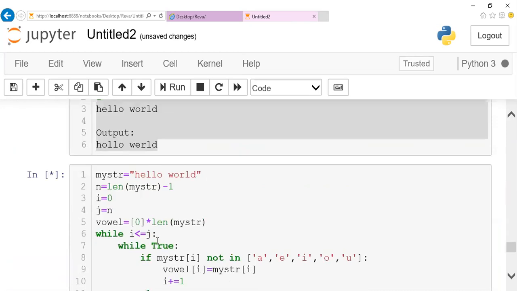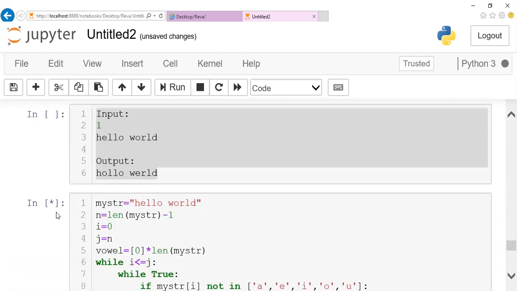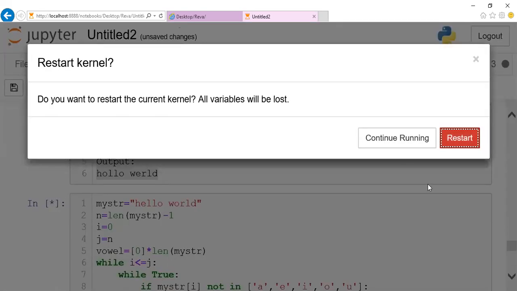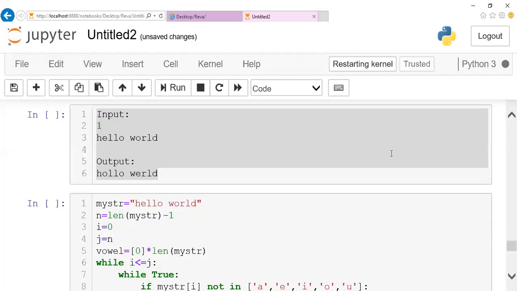Something is going infinite, I believe. It's not executing. Just give me a minute. It is not executed, so I'll do one thing: I'll restart the kernel once. Then we'll execute again, and everything will be going fine. So the kernel is getting ready. Just give me a minute. Let it get ready.